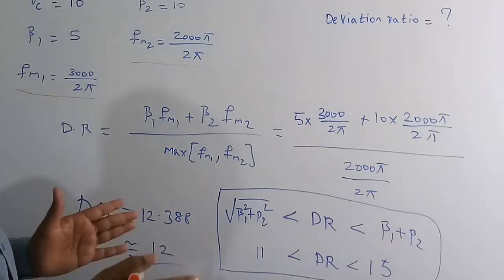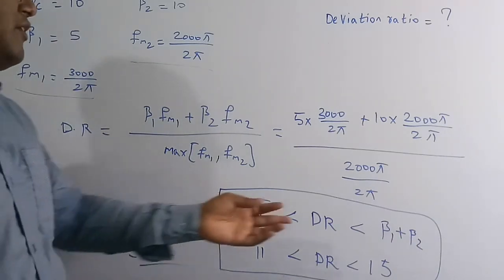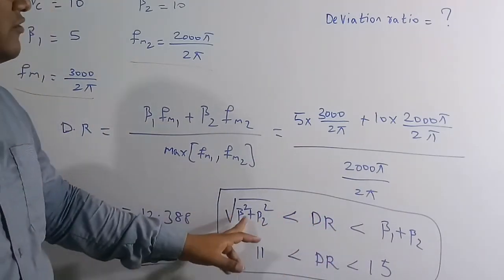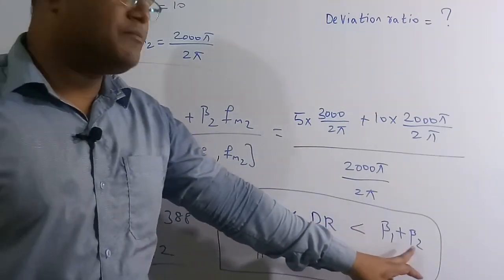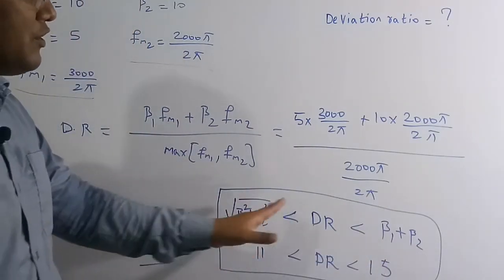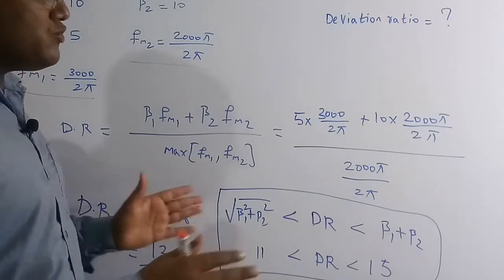If you want to know the relation, there is also another formula: the deviation ratio is going to lie between the root of beta 1 square plus beta 2 square, and beta 1 plus beta 2. So this is the relation. It is not going to give the exact value. It is just going to give a rough idea. The value is going to lie in this range.